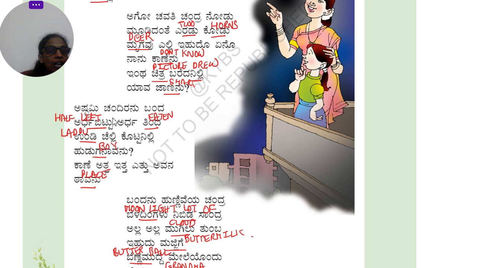Ashtami Chandranu Banda. Ashtami is the 8th day after no moon. So that moon has come. And Ardha Bittu Ardha Tinda, half left and half eaten. Undi. Undi is a sweet dish which is round in shape, like a laddu. Okay, undi doesn't mean laddu, it's a sweet which is round in shape. So it looks like somebody has eaten half and left half of a round sweet dish. Chelli kotta nilli huduga navano. Who is that boy who has eaten half that round sweet dish and left half of it?